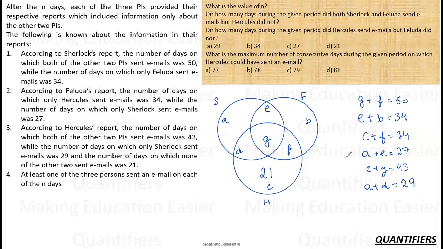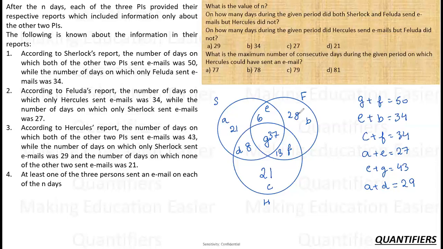So if C is 21, I just use this relation now. If C is 21, this F is 13. If F is 13, G is 37, right? If G is 37, E plus G is 43, E is 6. E is 6, A plus E is 27, A is 21. A plus G is 29, so this is 8. If now G plus F is 50 is used, E plus B is 34, E is 6. So this is 28. So this is it. Everything is complete.